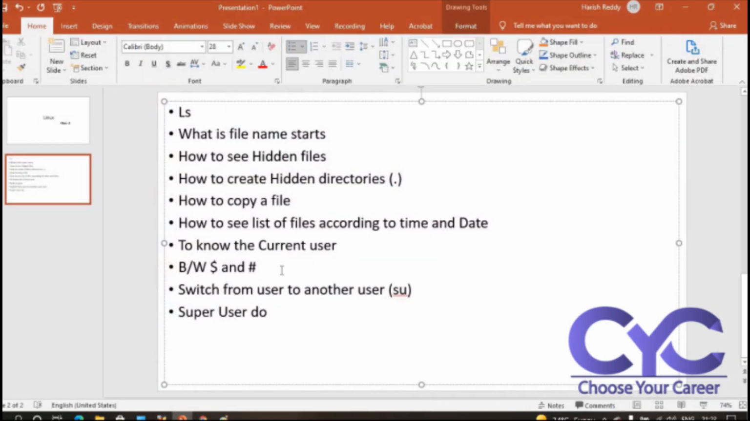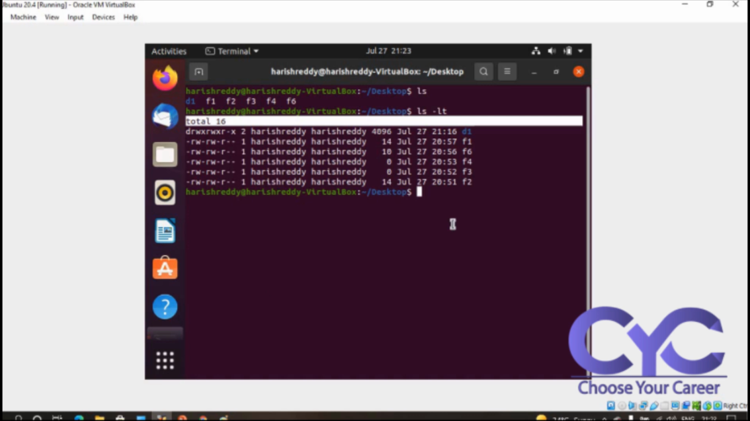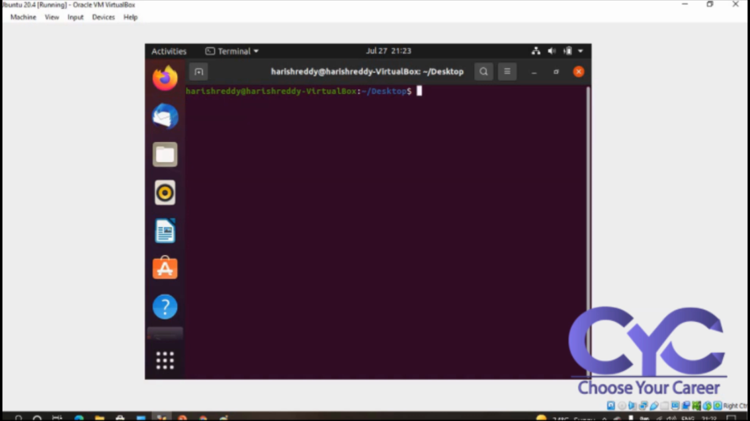So the next one is, we have already seen the time and date. As I told you, we want to see our current user, whether we are working or not. So that's why we are going with the current user. Here the command will be who. Clear. I'm completely clearing all the screen.